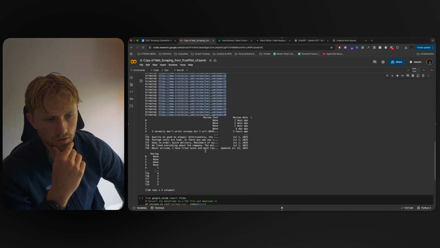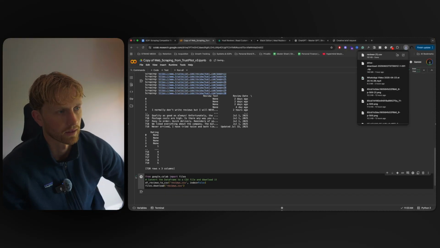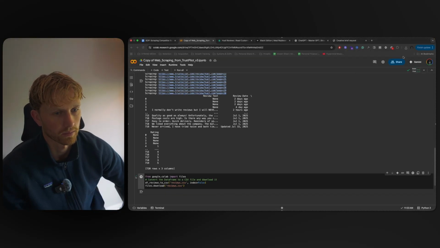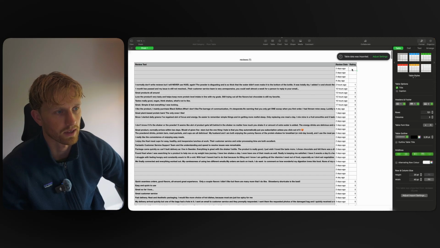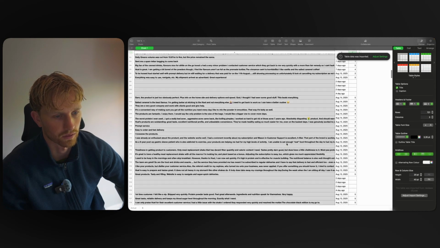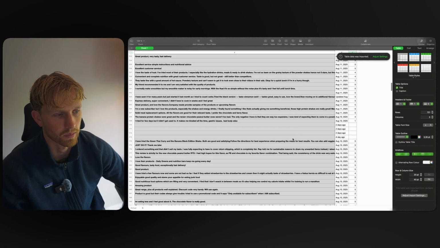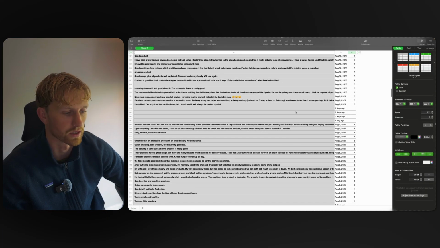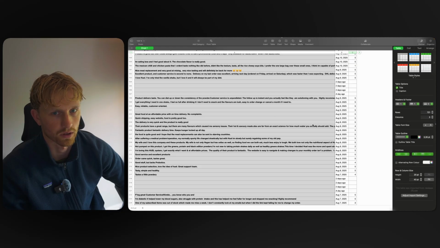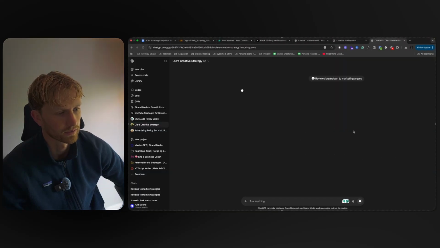Now we have all of the reviews. The next thing we're going to do is click this one right here to make it into a CSV file. Now we have it here, so we can open it up. You can see the review date and the rating of the review. Based on that, we can run everything through GPT, and it can give us some indication of what people aren't happy with and what they are happy with, so we can use it in our marketing angles. I'll now show you how to do that. Okay, so the next thing we're going to do is click this one.